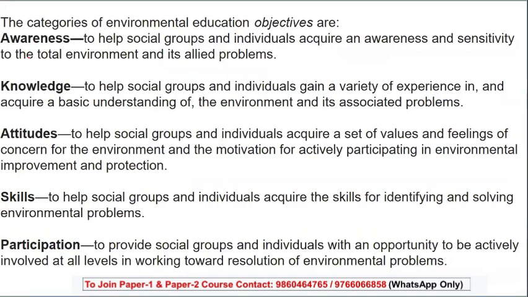So let's see. That is awareness. Yes, there is a question on this in the form of matching the following. They have given you what awareness, knowledge, attitude, skills, or participation means, so you should be able to write them very correctly. Awareness means you are making the students or the society aware about the environmental problems. Knowledge means you are giving them an experience in order to deal with the problems. Attitude means you are telling them to put a correct attitude in the form of participation. Skills means identifying and solving the problems, and participation means resolution towards solving the environmental issues.